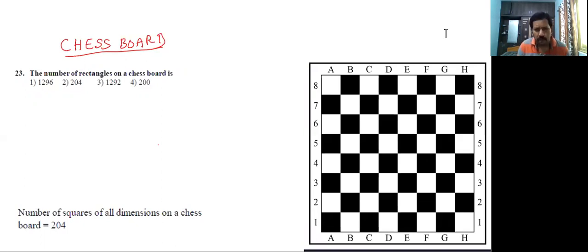Now I am going to discuss chessboard related problems. There are 5 problems here. Now see the first problem. The number of rectangles on a chessboard. How many rectangles are there?